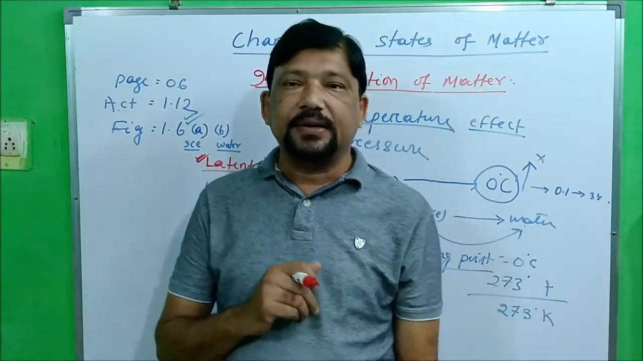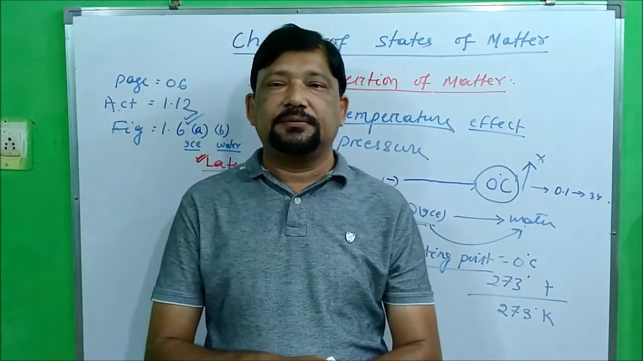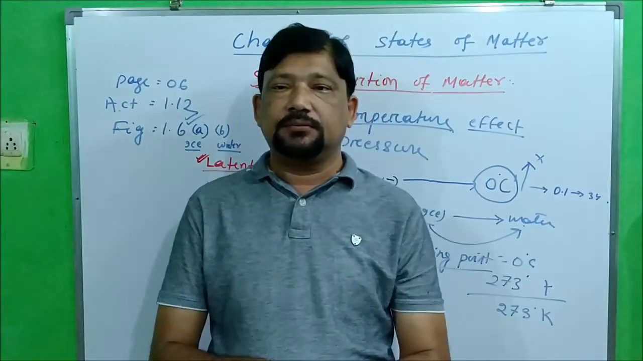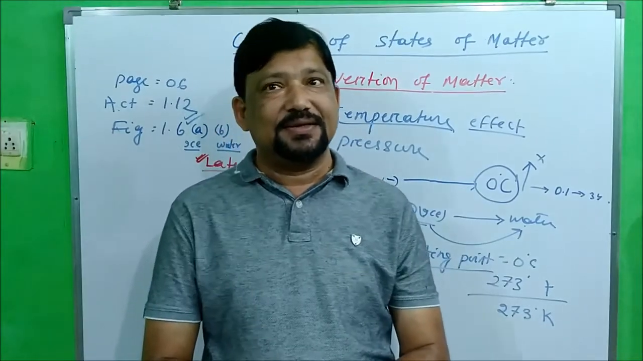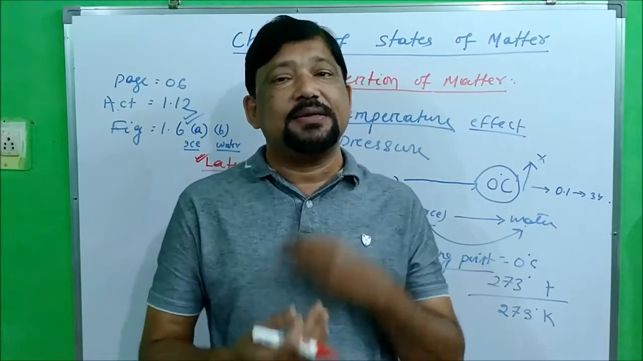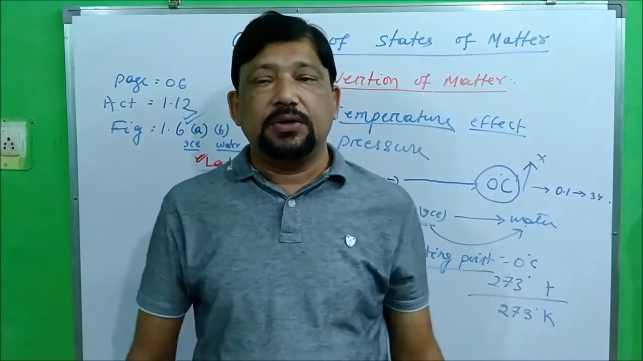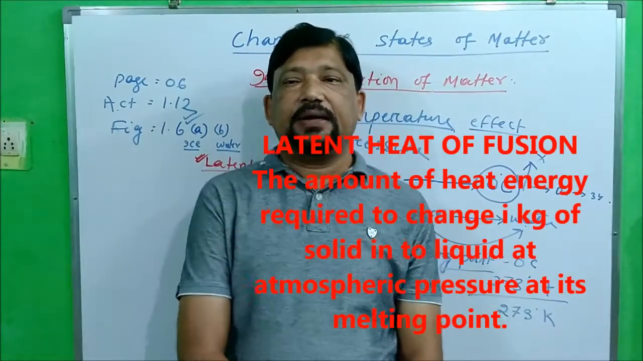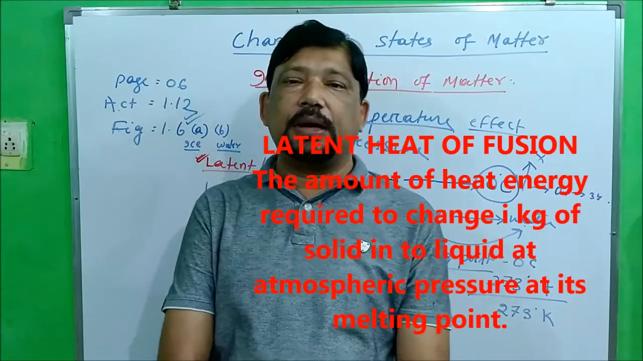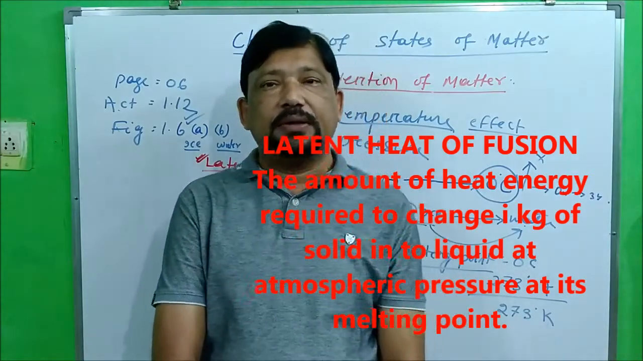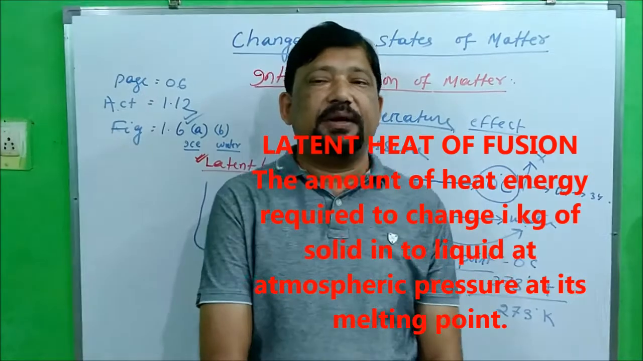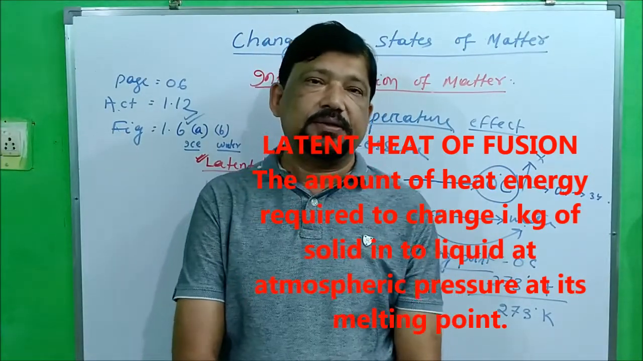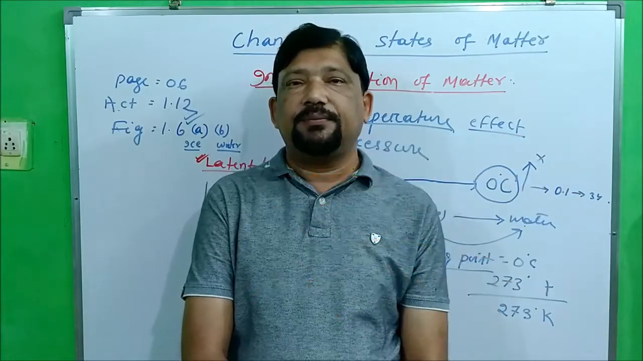So what is latent heat of fusion? The heat is used to melt the solid into liquid when melting point is reached. So latent heat of fusion तभी आता है जब melting point पहुंच जाता है. तो definition is the amount of heat energy required to change 1 kilogram of solid into liquid at atmospheric pressure at its melting point is called latent heat of fusion.